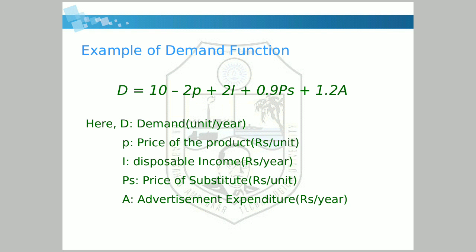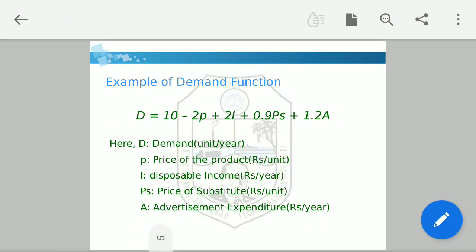P is the price of the product, in rupees per unit, plus 2I. I is disposable income, plus 0.9 PS. PS is the price of substitute, plus 1.2A. A is advertisement expenditure.